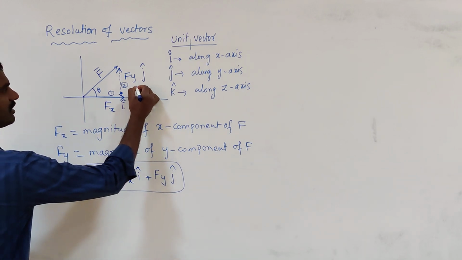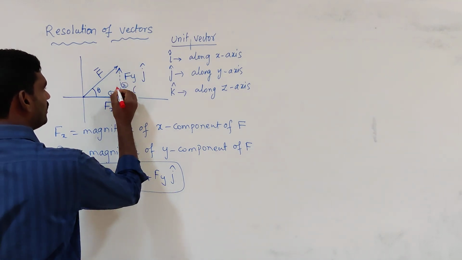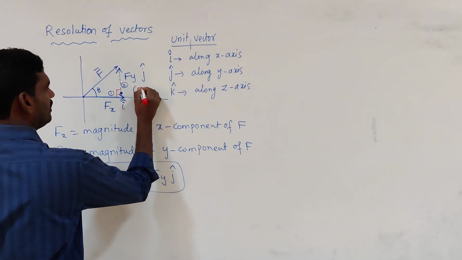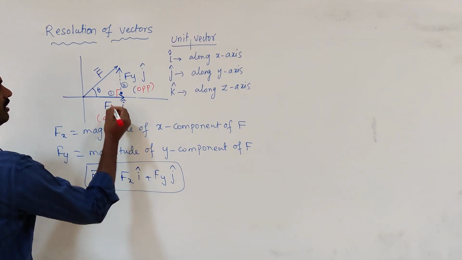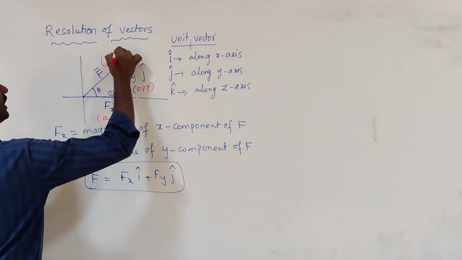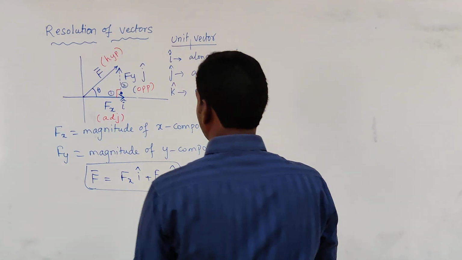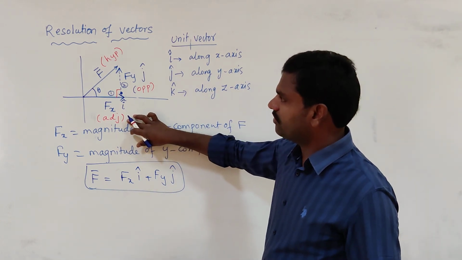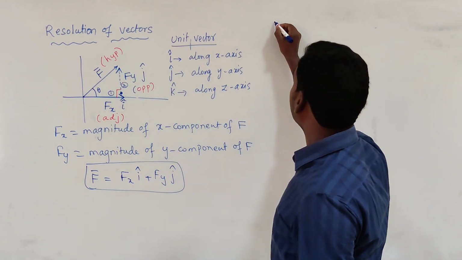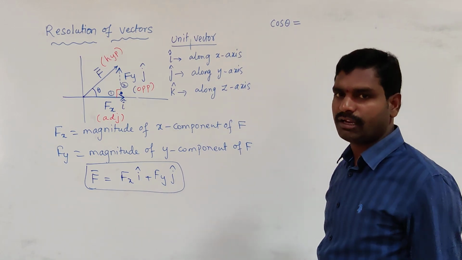Here, this is a right angle triangle. So this is the opposite side, this is the adjacent side, and this is the hypotenuse. Now, which function is in relation with the adjacent side and hypotenuse? The cos function relates the adjacent side and hypotenuse.